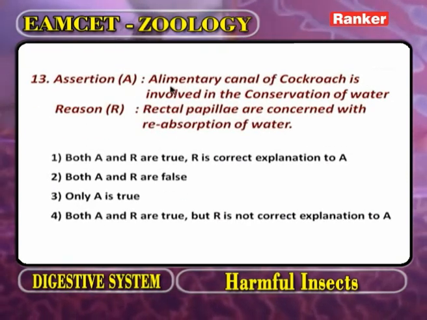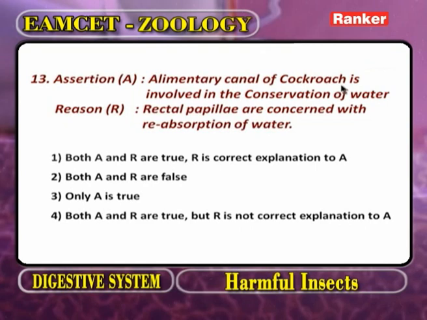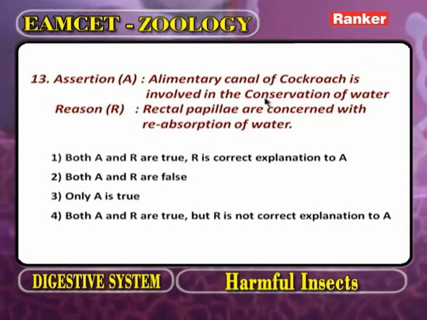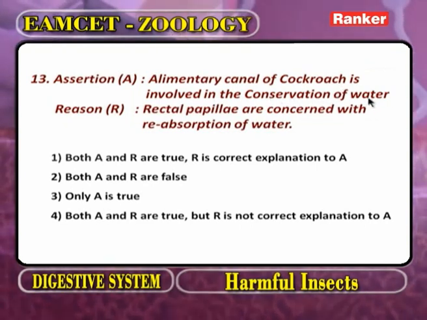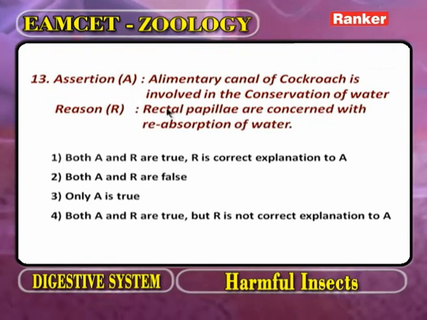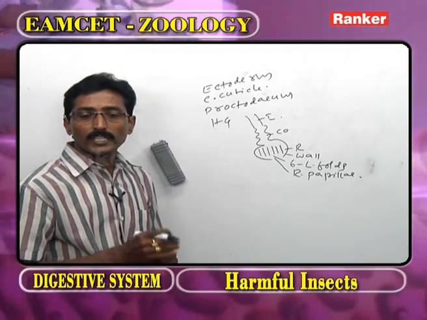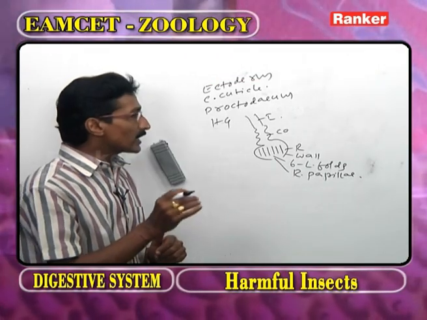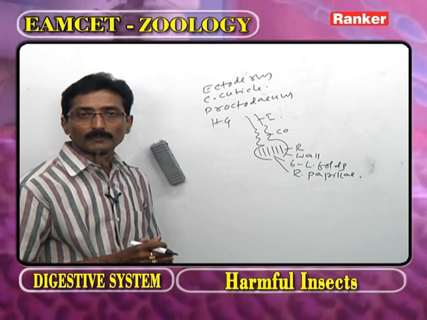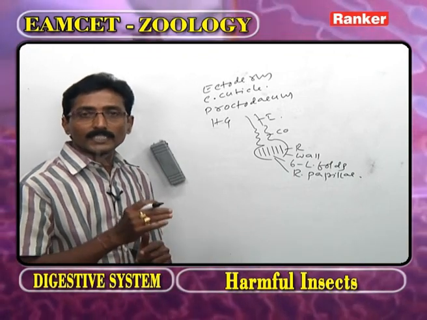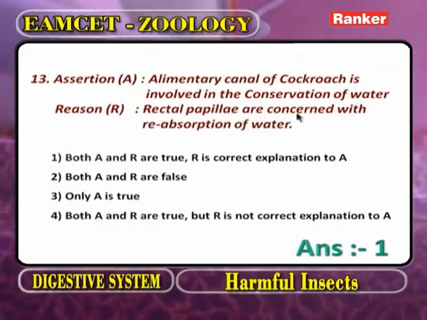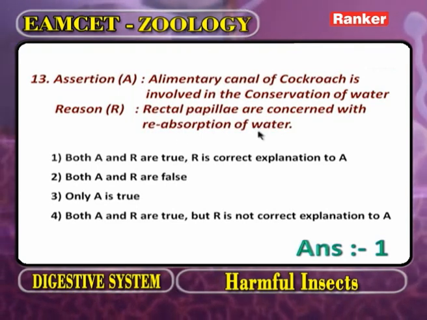Assertion. The alimentary canal of cockroach is involved in the conservation of water. The last question is slightly changed. Second one: the rectal papillae are concerned with the reabsorption of water.